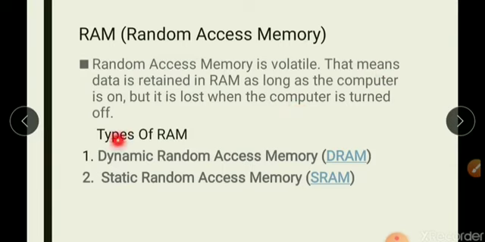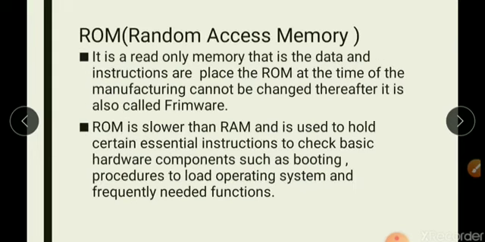Now, types of RAM. There are two types of RAM. Dynamic random access memory, which is called as DRAM, and second one is static random access memory, that is SRAM. Next, ROM, read-only memory. In this memory you cannot write.